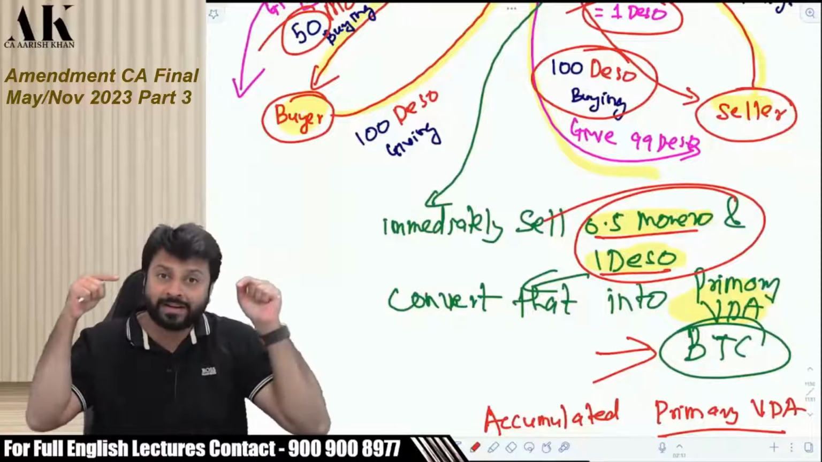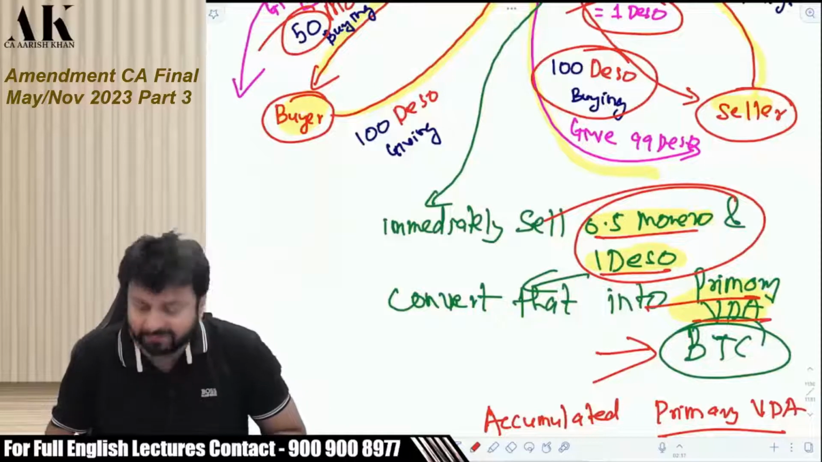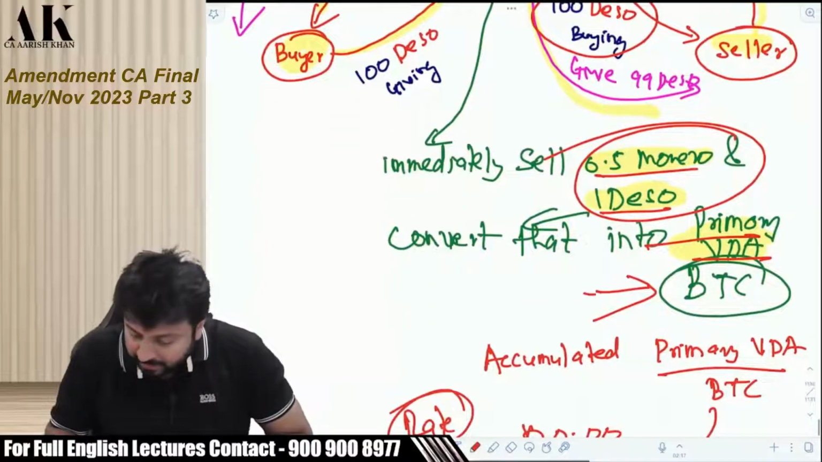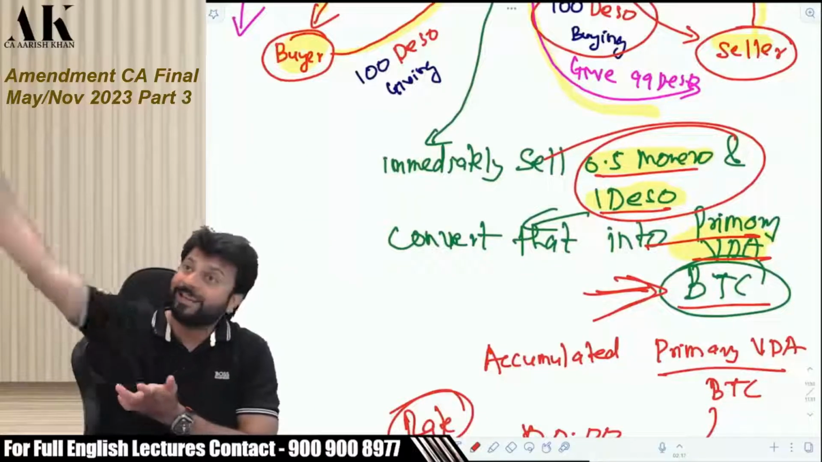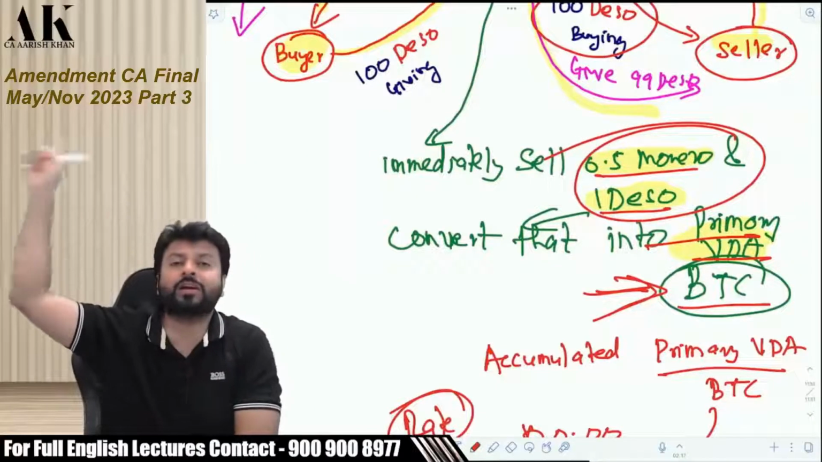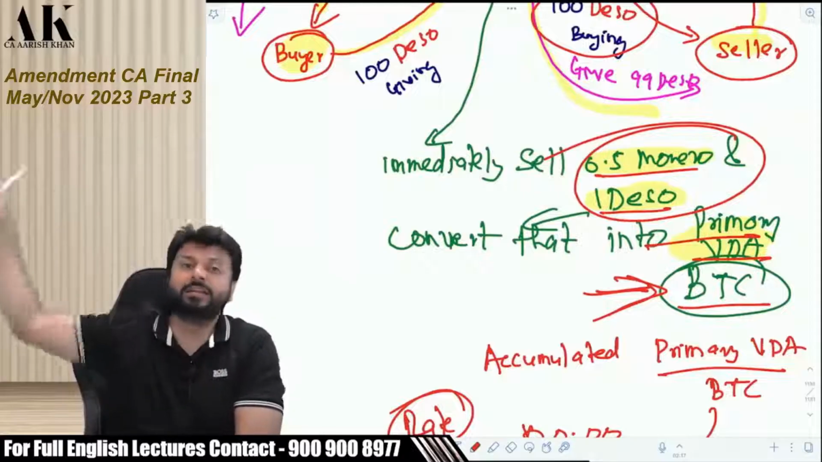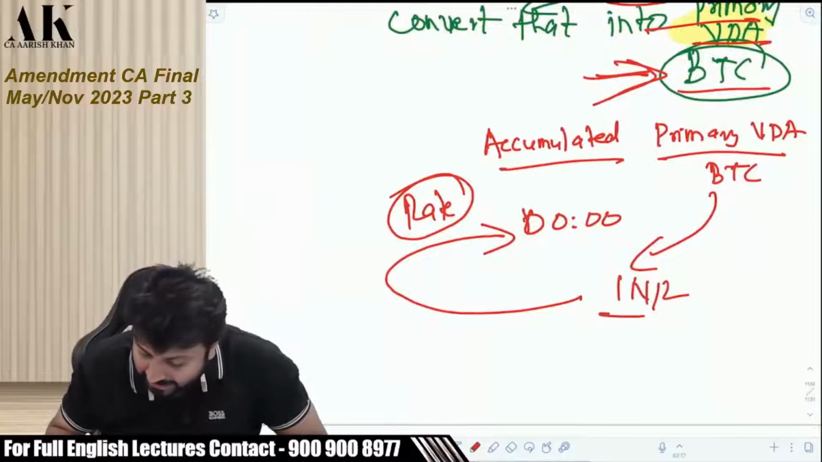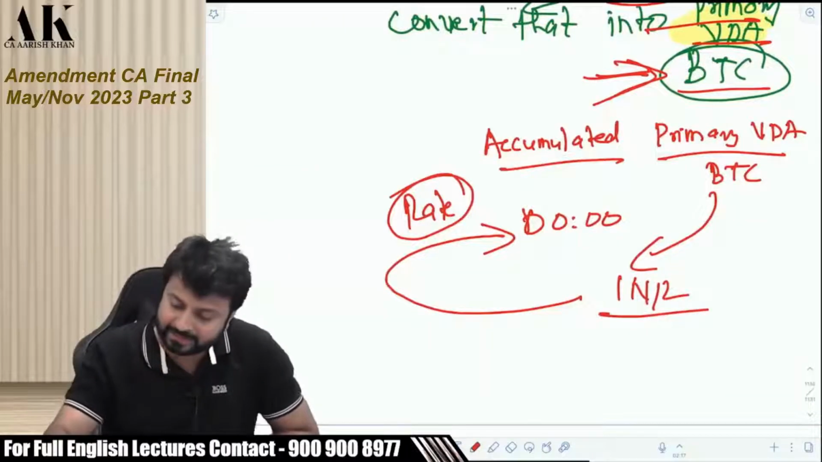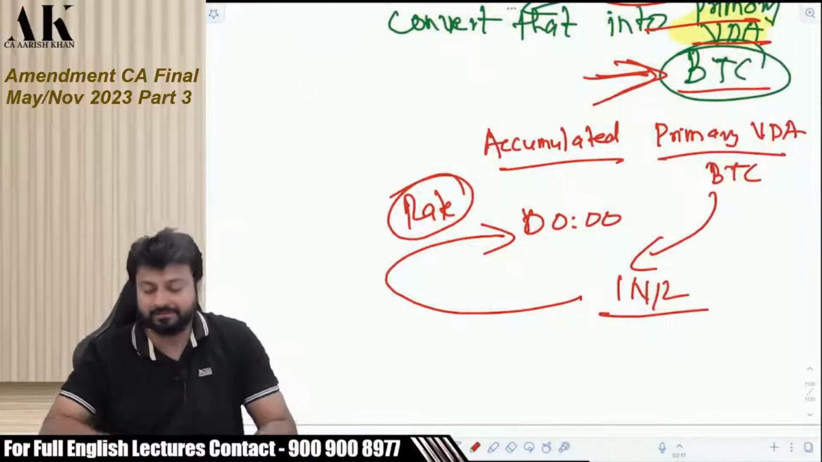Immediately, the moment they deduct this, they will convert this into what? Primary VDA. Now, once the primary VDA is converted, say Bitcoin or Ethereum, at midnight, at 12 o'clock in the night, whatever they have deducted in the entire day, they will accumulate that and convert that into INR at midnight. This is how the procedure will be going on.